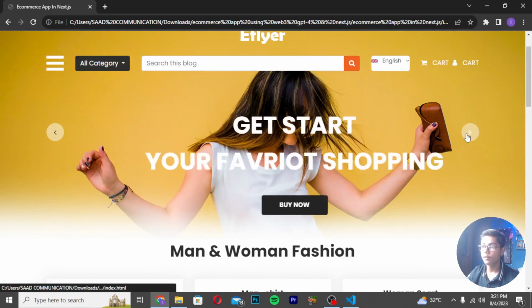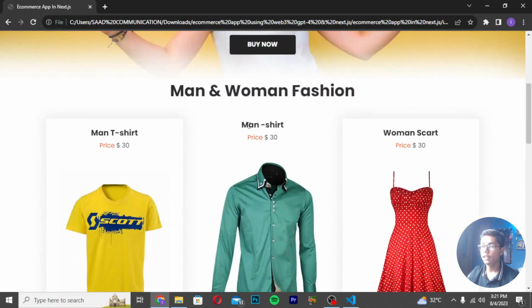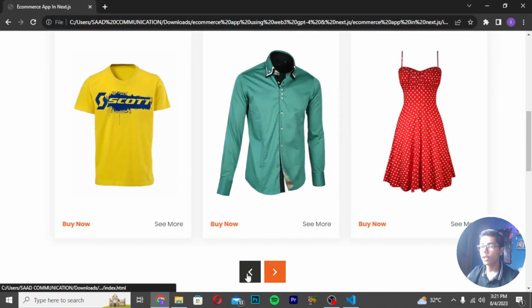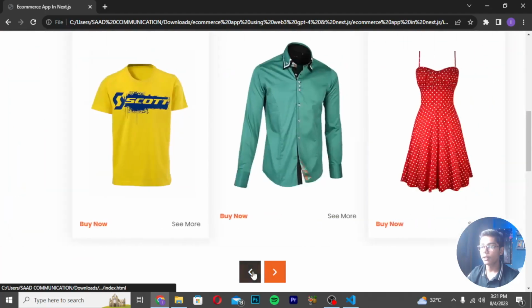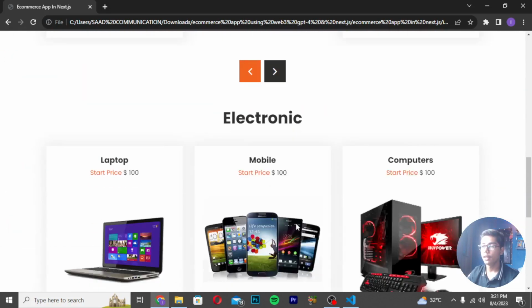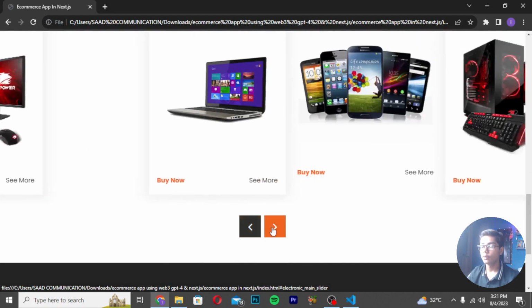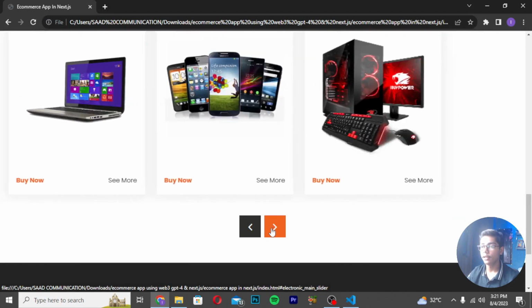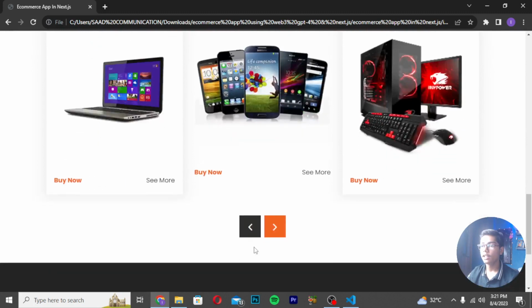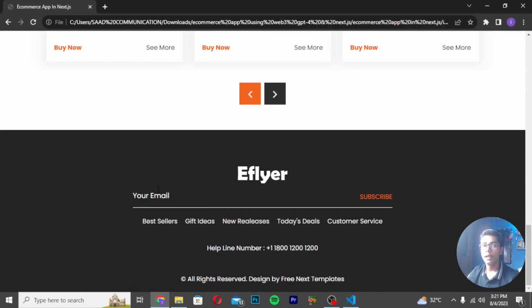Here we are getting the sliders which you can use through the slider buttons which we have created, previous and next, and this is our slider menu down here also to slide our e-commerce products, you can see. And you can also press buy now to see the interface of it. Then if I scroll down, these are the different electronic products which we are getting after sliding these buttons. So now I hope you understand how we can create this amazing e-commerce application project, and down we are getting the footer section of e-flyer, and then the email box which is the subscribe to the newsletter section, with the subscribe button as well.